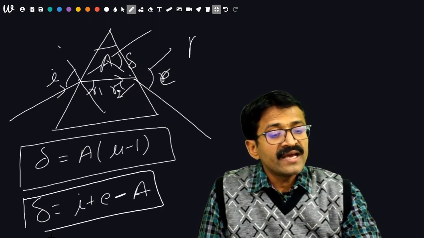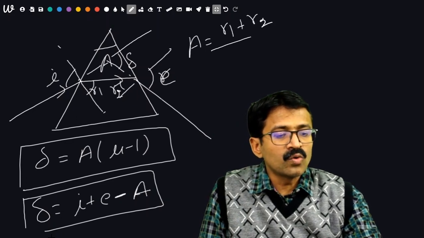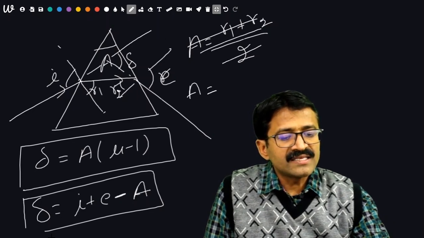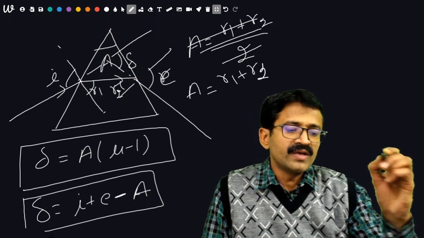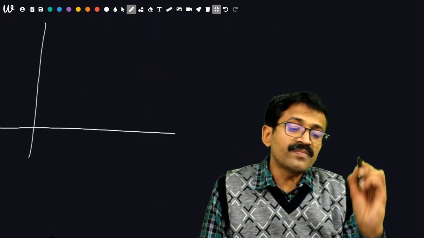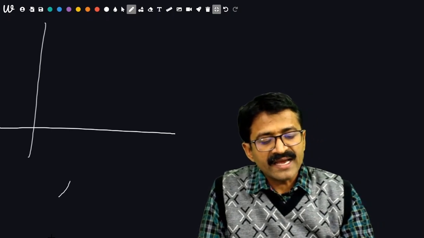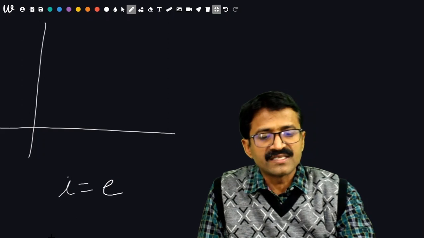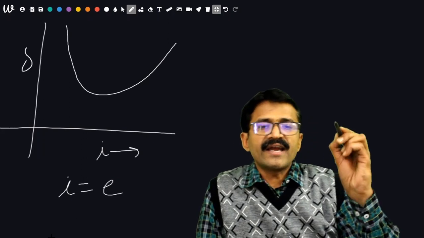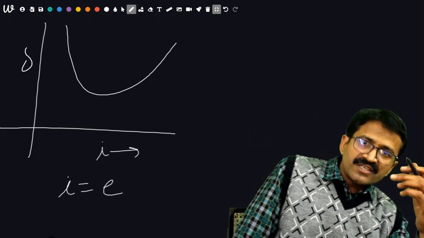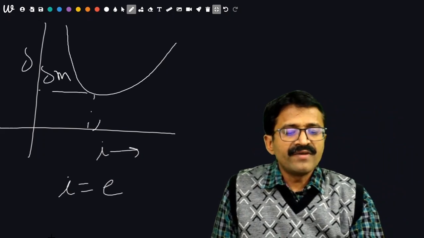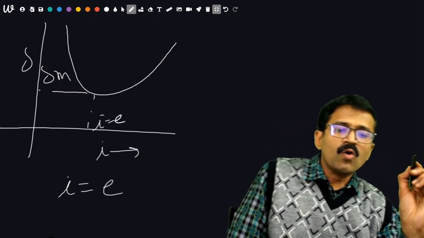Now what about A? A will be (R1 + R2)/2. The A will be A = R1 + R2. If the minimum angle of deviation is there, the question arises, what is the condition of minimum angle of deviation? For this purpose, the angle of incidence should be equal to the angle of emergence. Then the graphical representation: if a graph is drawn between angle of incidence and angle of deviation, then initially the angle of deviation decreases and becomes minimum at this place, that will be delta M when I is equal to E. After that it will go on increasing.